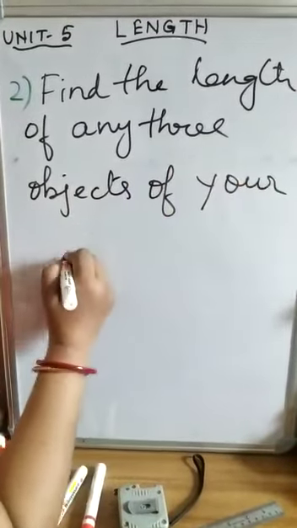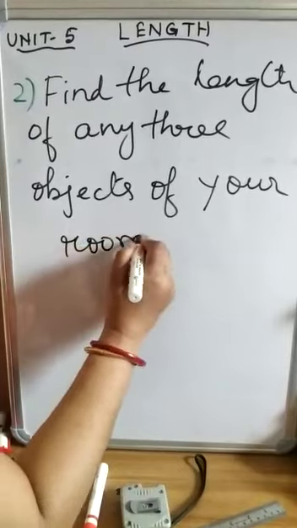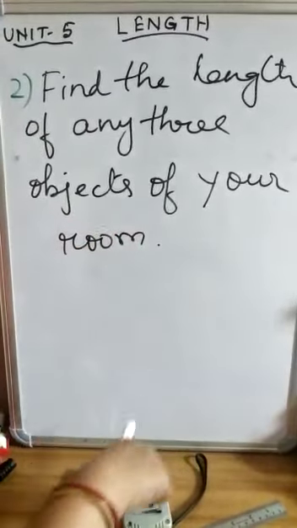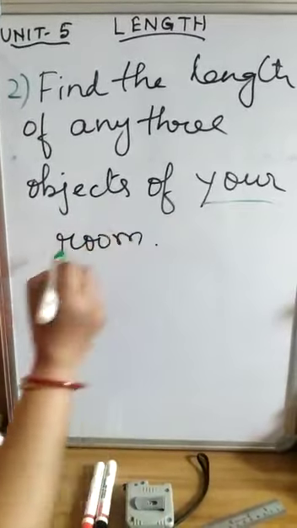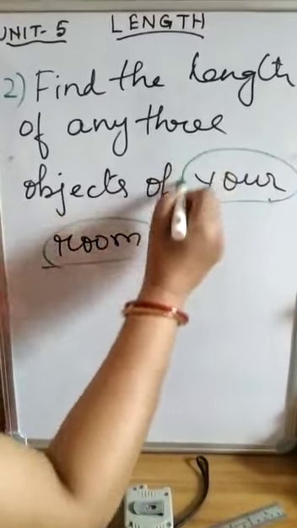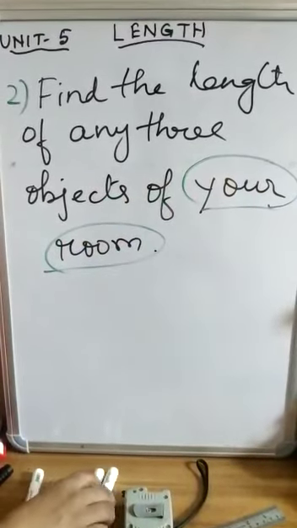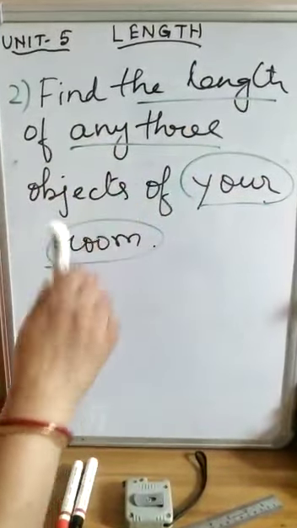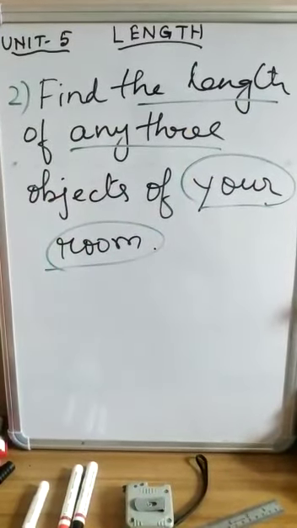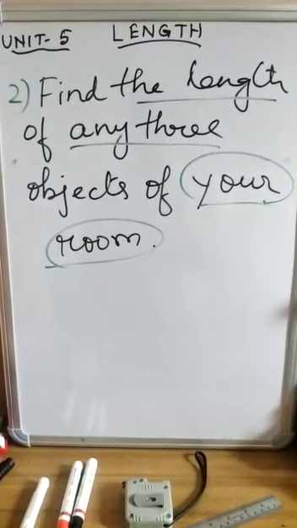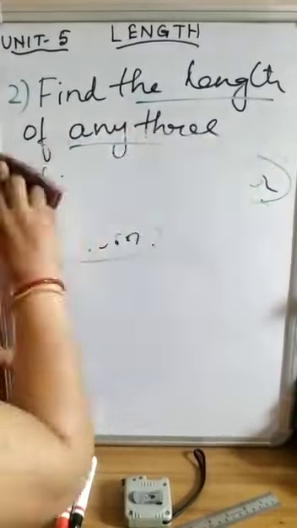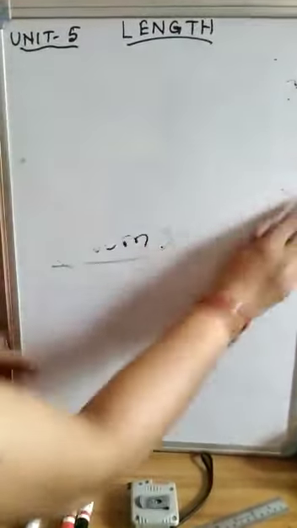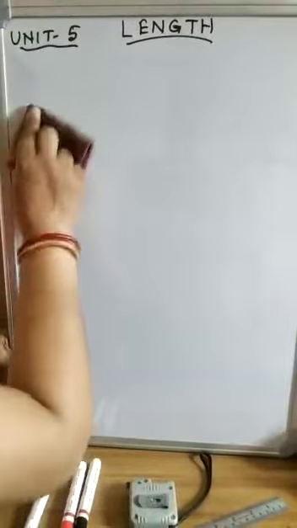Children, you will have to find the length of any 3 objects of your room. You must be having a room. This is your classwork.